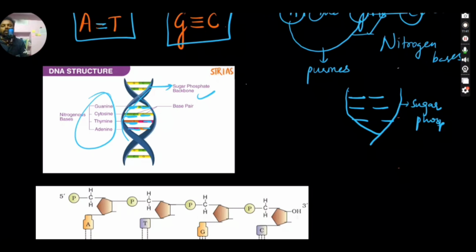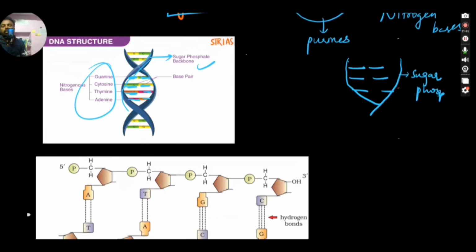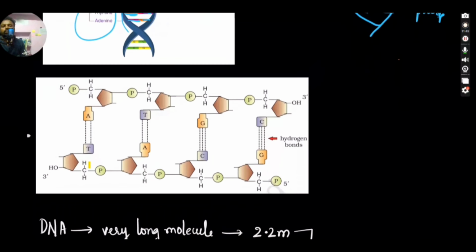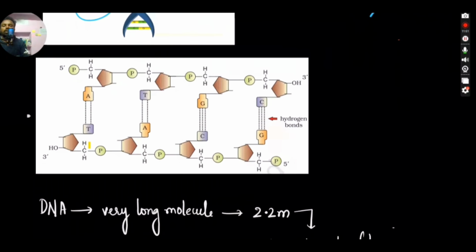Fine. Then there is a diagram directly from NCERT. So we can see the phosphate, and we can see these nitrogen pairs here: adenine, thymine, guanine, cytosine.